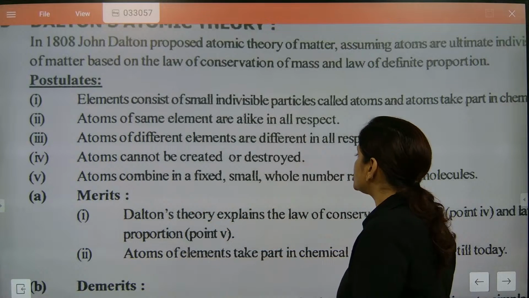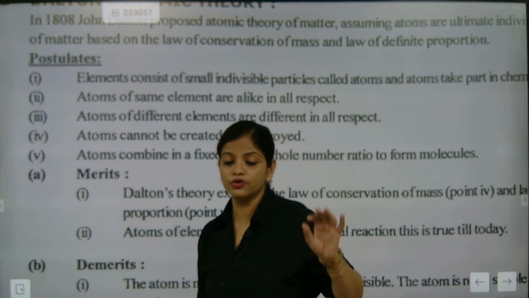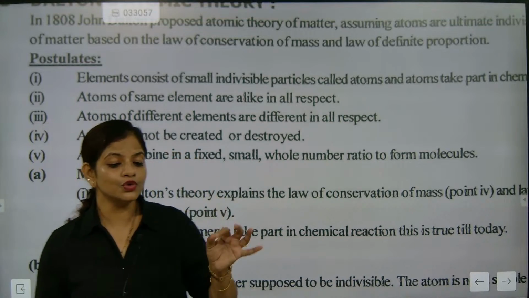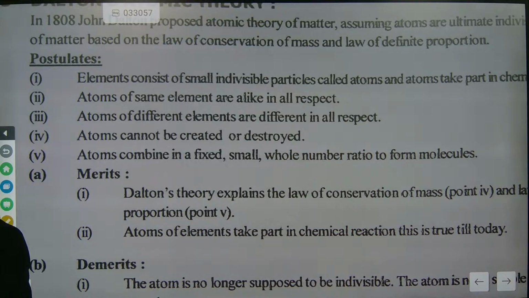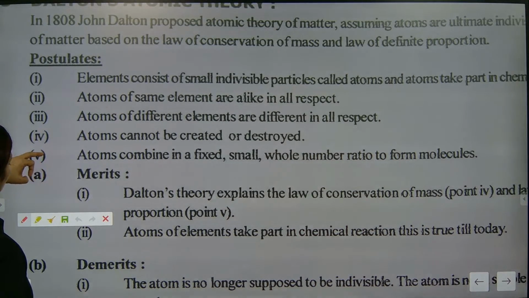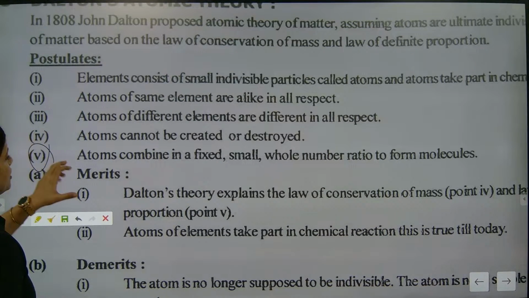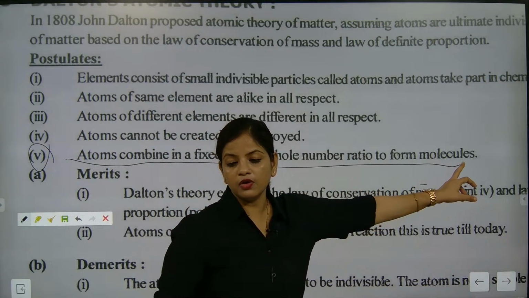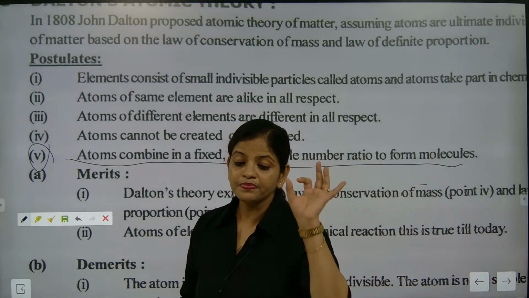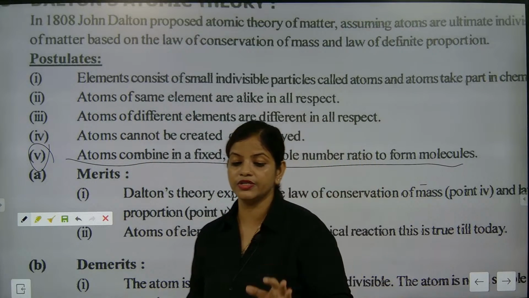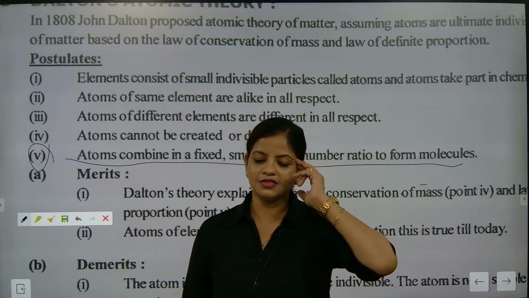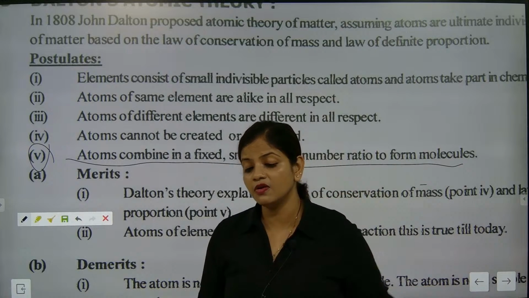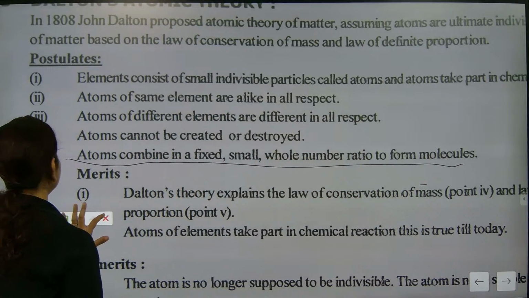Atoms combine in a fixed small whole number ratio to form molecules. That also is one of the most important things. If you hear property number 5, it is the most important property. Atoms combine in a fixed small whole number ratio. What is the meaning of fixed small whole number ratio? The statement sounds very nice, but what is the meaning of this statement? First we are going to know the meaning of this statement.